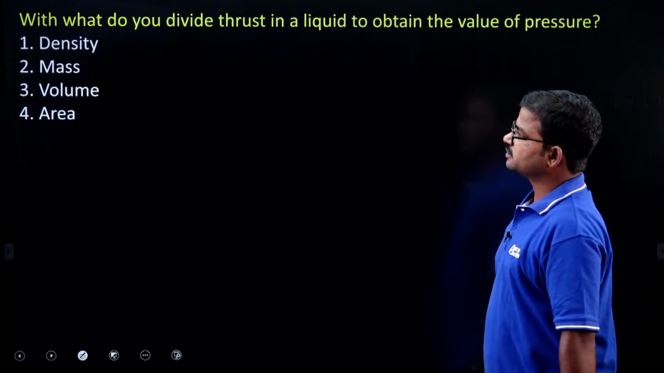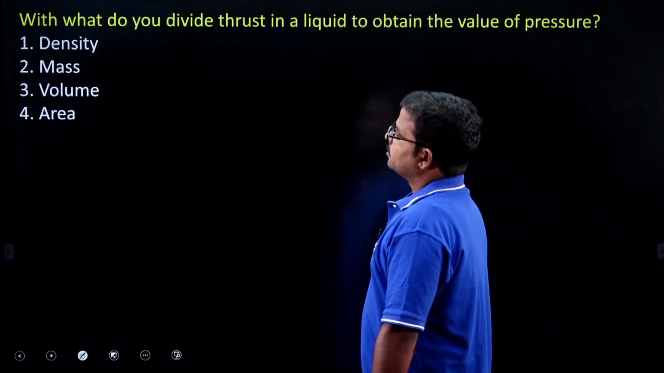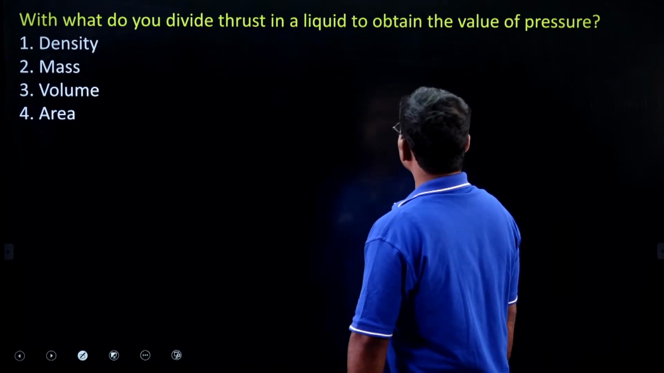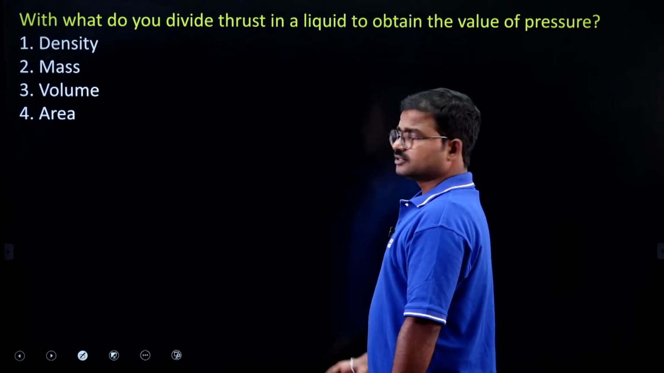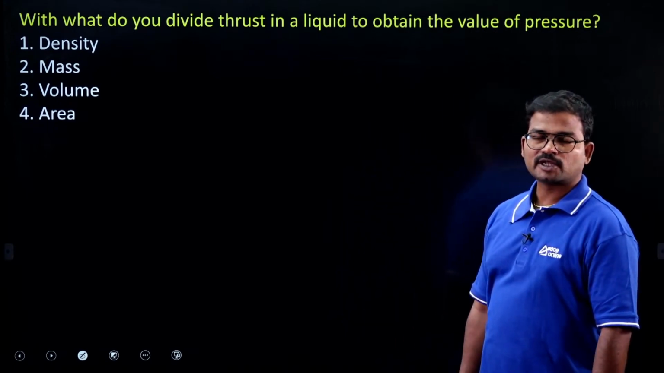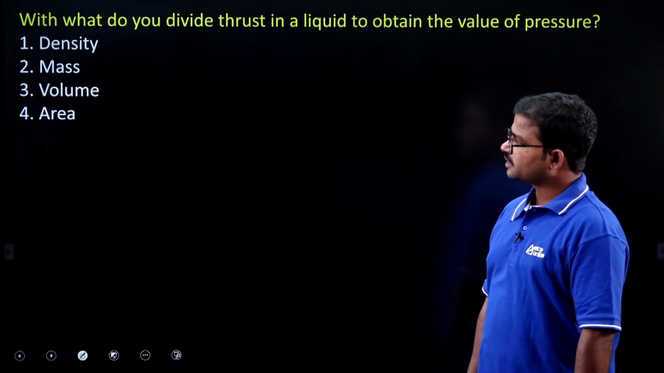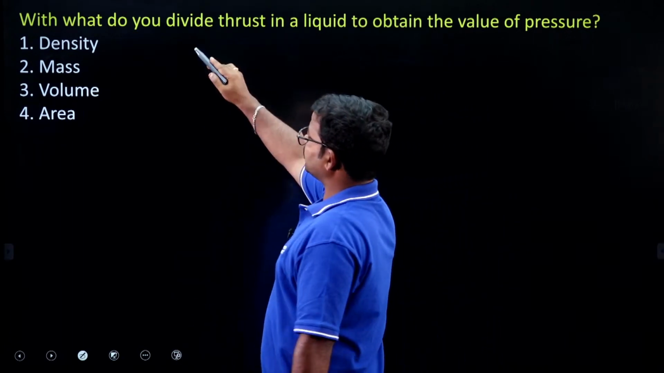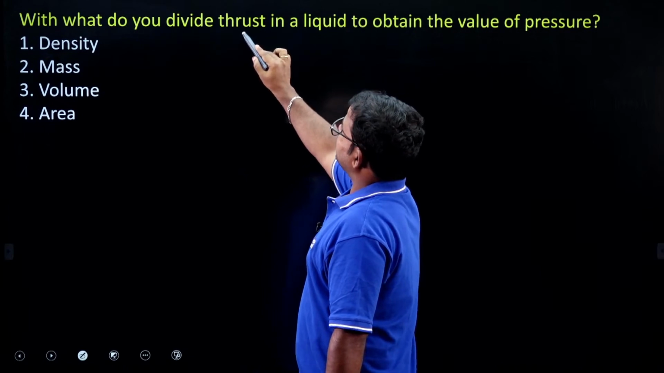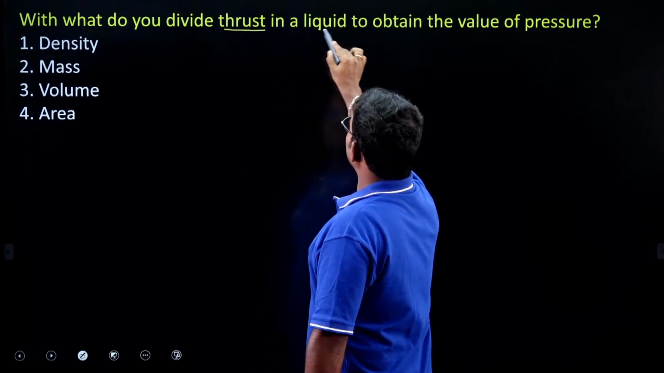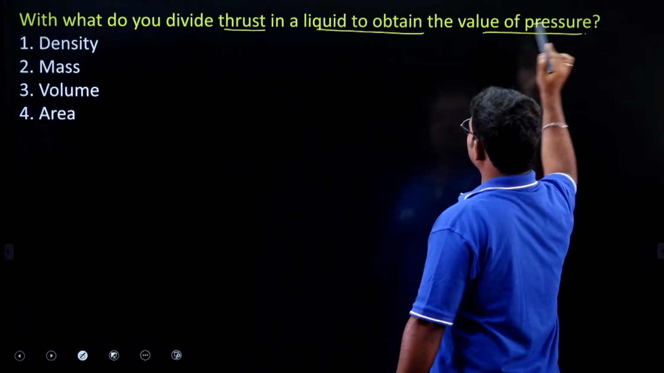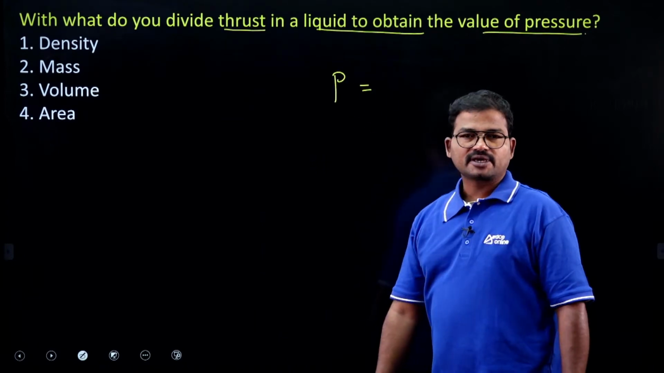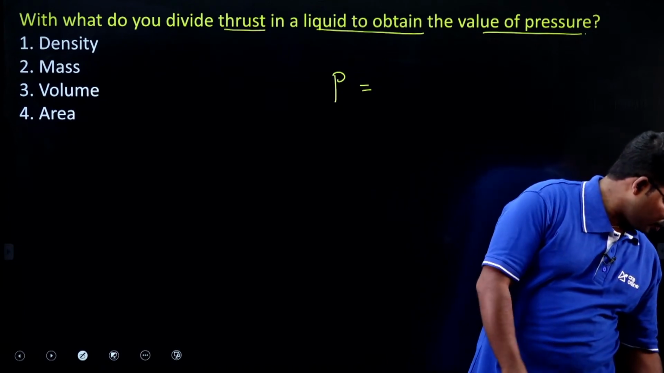So the next one is: with what do you divide thrust in a liquid to obtain the value of pressure? Okay, so here it is a direct formula based question. These are the options: density, mass, volume, and area. So what did they mention? What do you divide thrust in a liquid to obtain the value of pressure? Simply, they are asking, what is the formula of pressure?